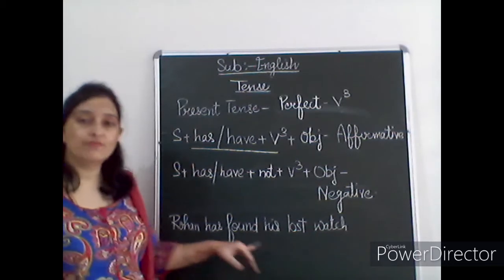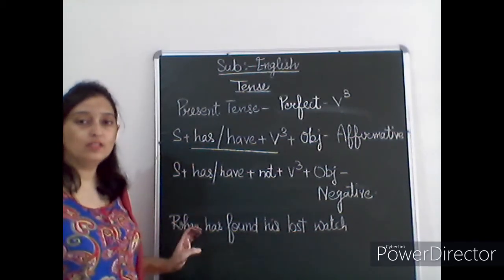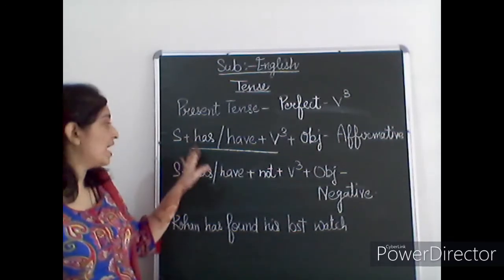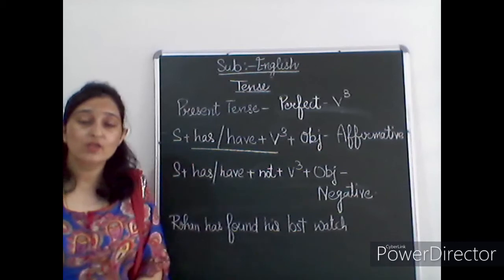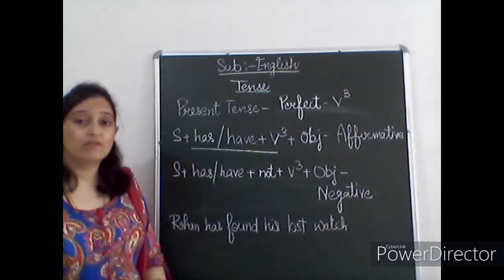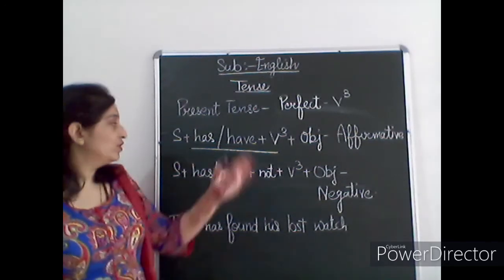So I have one sentence for you all. Rohan has found his lost watch. Rohan is our subject, and with this we have to use has or have. And how can we use this has or have? With the singular we have to use has, and with the plural we have to use have.